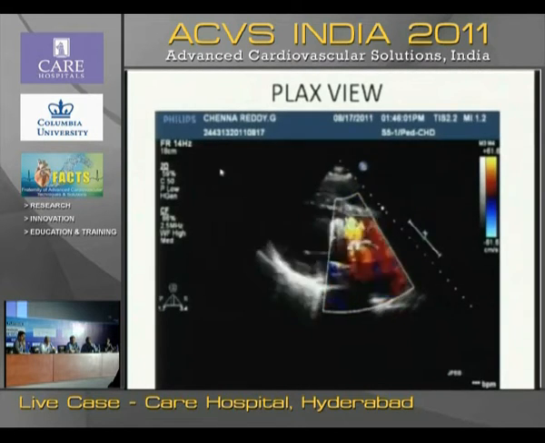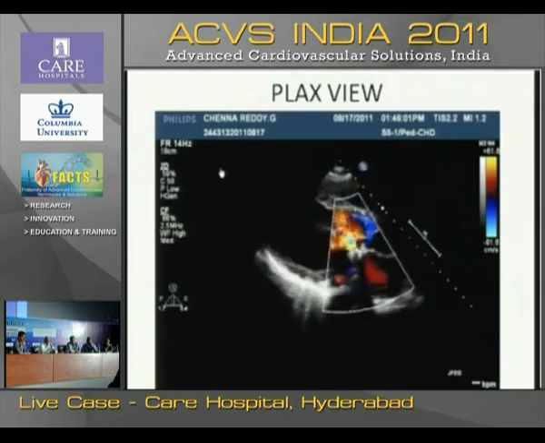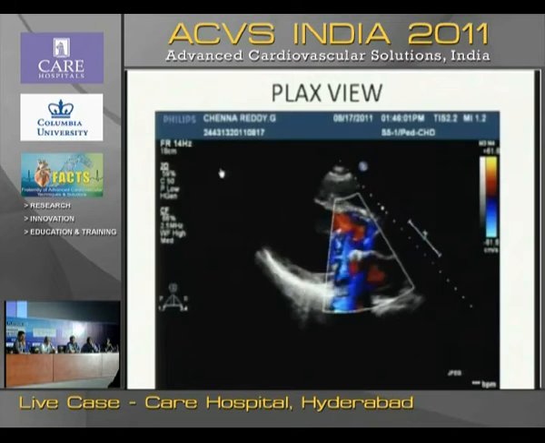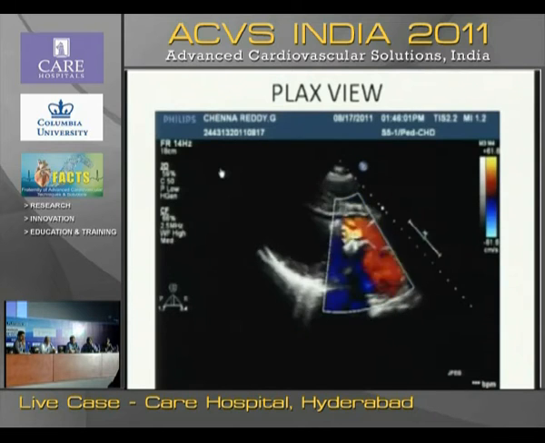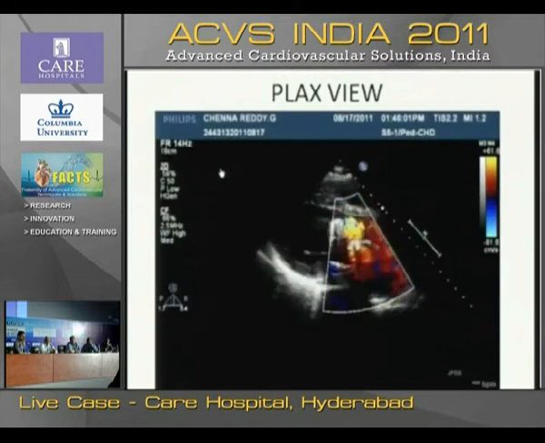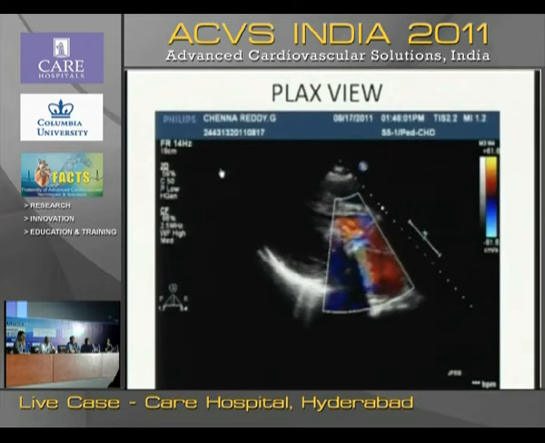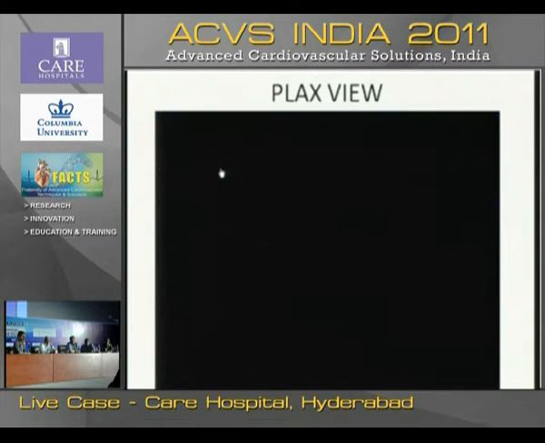This is his echo, done in parasternal long axis view, in which we can see the left atrium, left ventricle, aortic valve, and a metallic valve at the mitral position, and there is a leak at the mitral aortic junction.